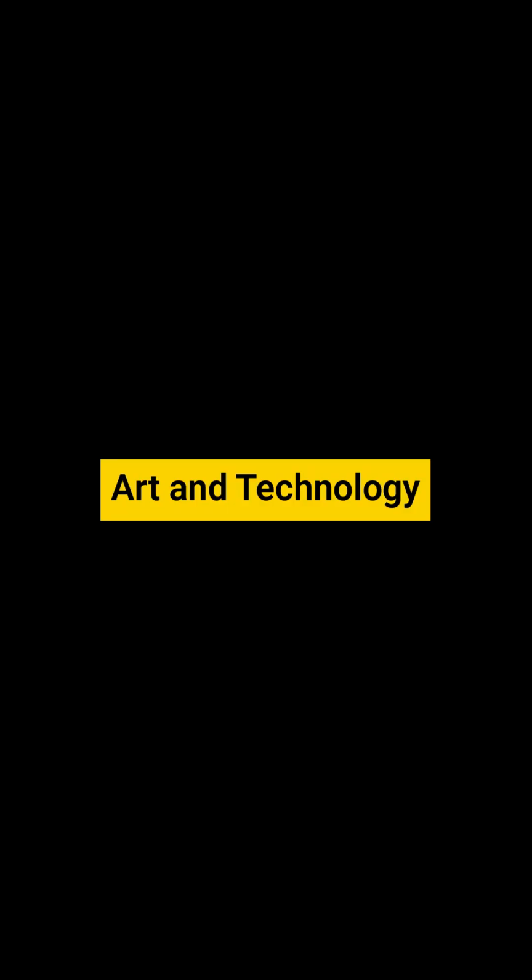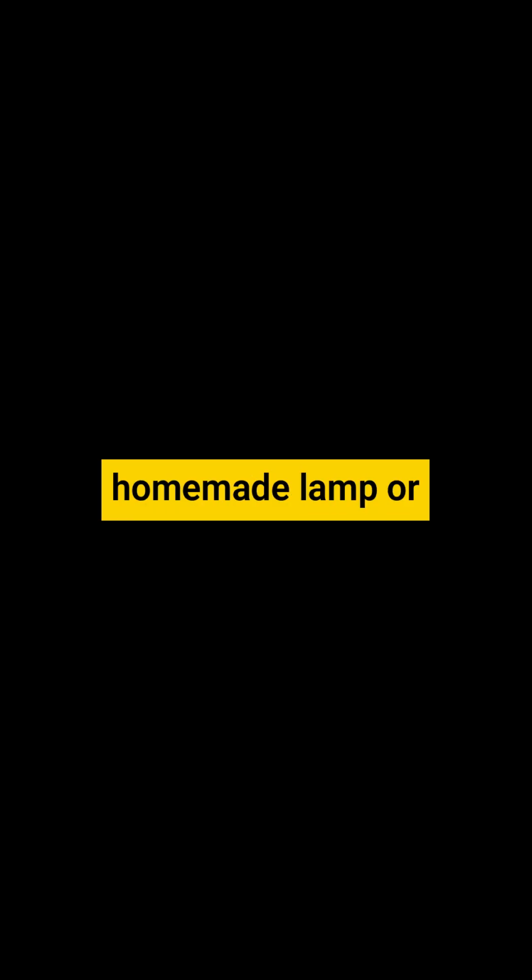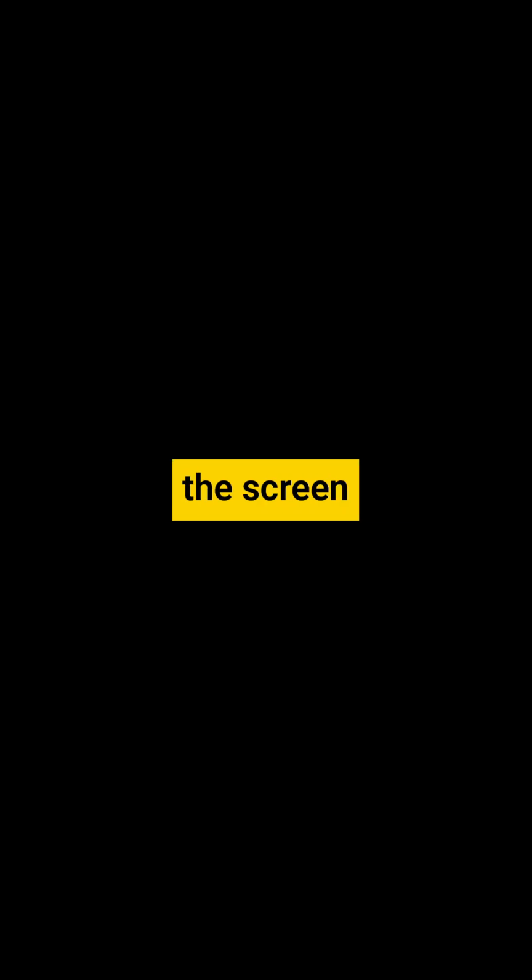Art and technology. Draw and decorate electrical diagrams. Design a homemade lamp or decorative light device. Infographic. From the outlet to the screen. Build a model house with working circuits and lights. Create a collage or mural. Networks that connect us.